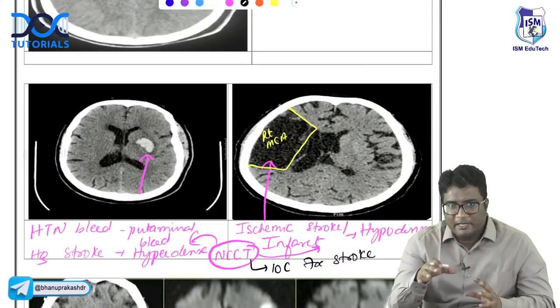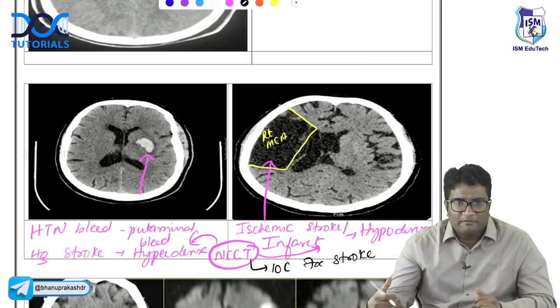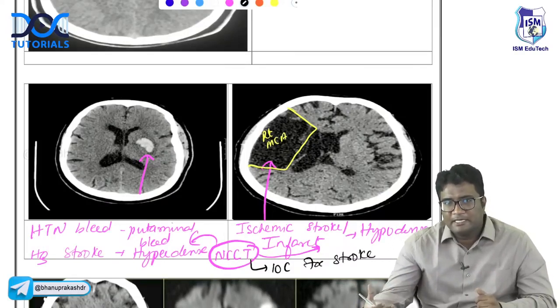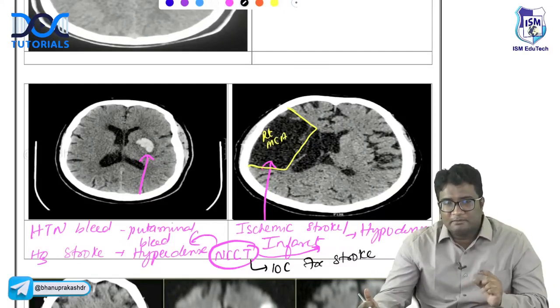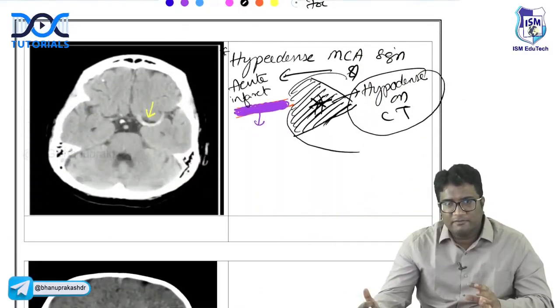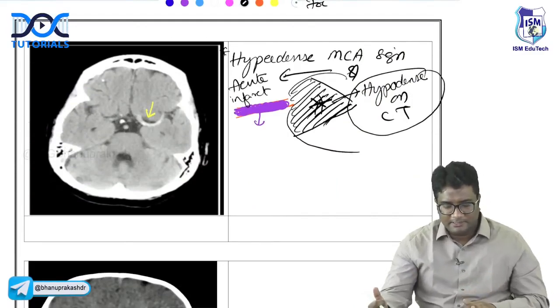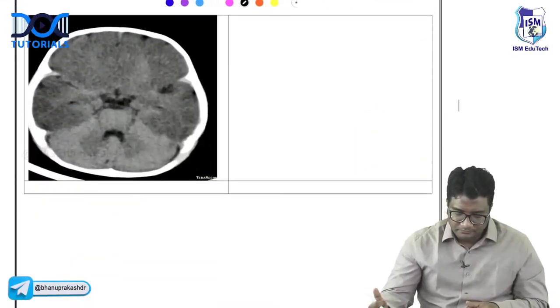This is talking about the brain parenchyma. If you see a hyperdense area in the brain parenchyma, it is hemorrhagic stroke. If you see a hypodense area in the brain parenchyma, it is ischemic stroke or acute infarct. But if the vessel shows hyperdense, that means it is thrombus, density is increased, there is a thrombus inside. So hyperdense MCA sign is also a sign of ischemic stroke or acute infarct.